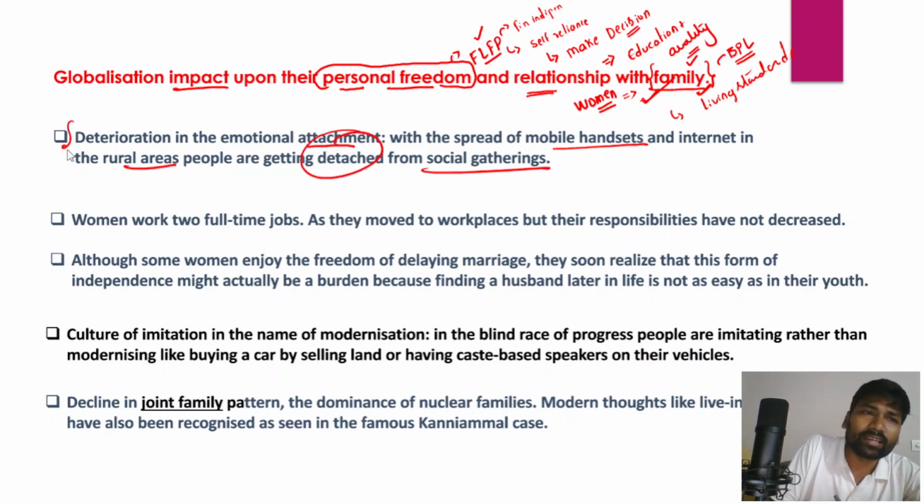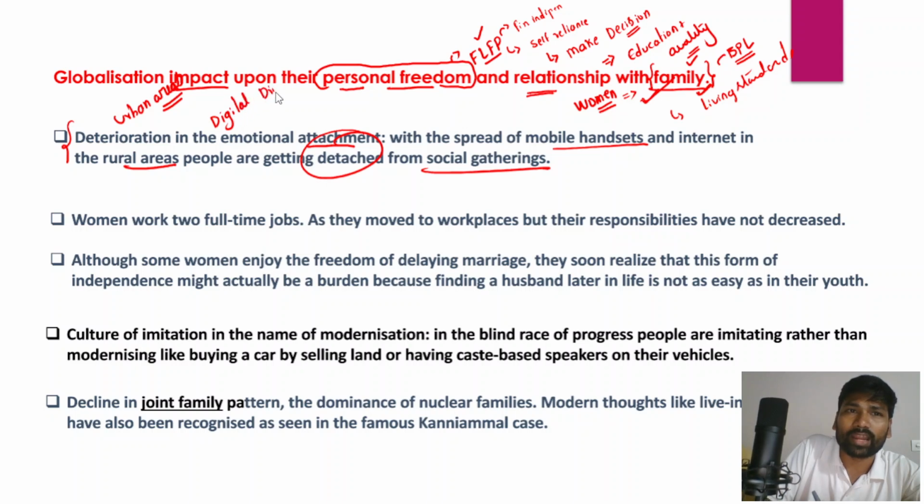Earlier this phenomenon was confined to urban areas, but in recent times, because of government efforts to bridge the digital divide between rural and urban areas, more and more people have access to mobile phones and internet, and over a period of time that is leading to deterioration in the emotional attachment.